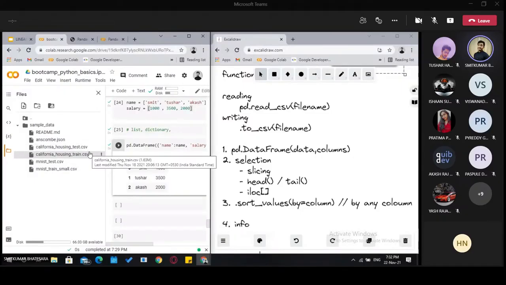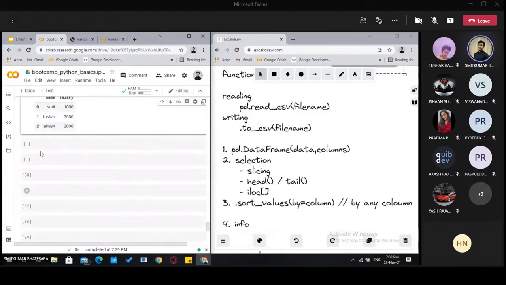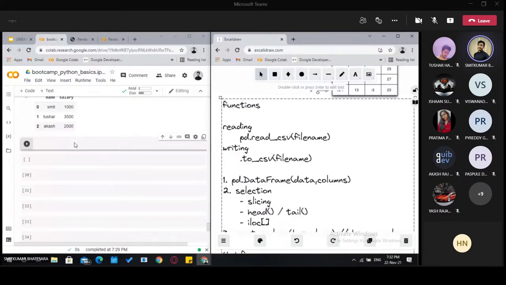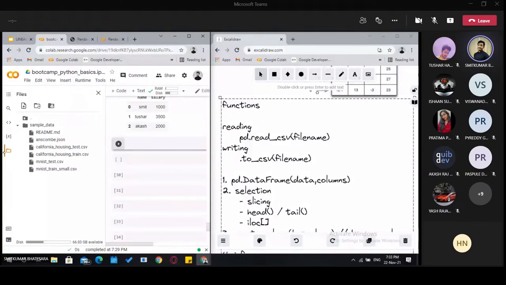CSV files are comma separated values. We will grab one of them, but we cannot directly grab and use them. We need to follow some kind of way by which this Colab or this code can get those files. So we will see how to read a file, how to read a CSV file. We have stored a CSV file inside this folder, and we will see how we can retrieve that file.